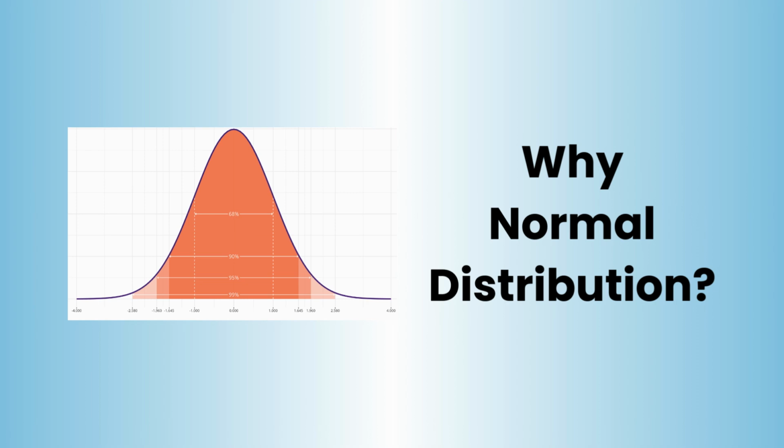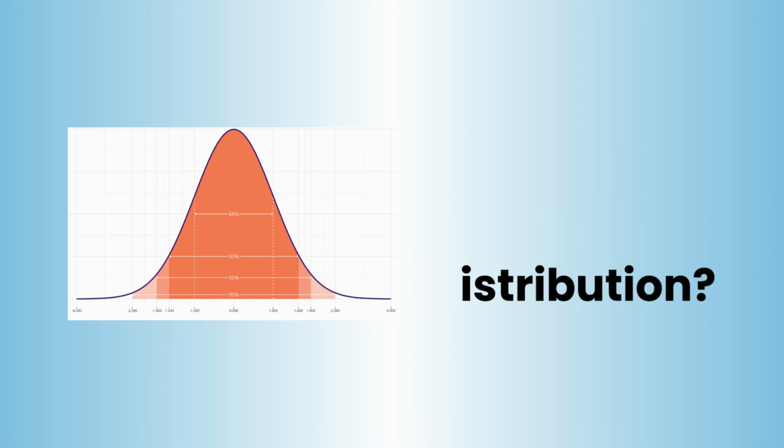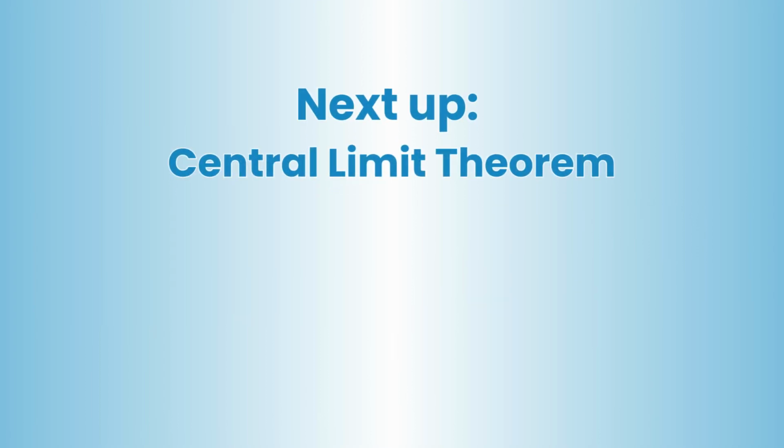Why? Why do we assume the world is a bell curve? Why not a triangle? Why not a flat line? It turns out there is a profound mathematical law that forces nature to form bell curves. It is called the central limit theorem, and it is the reason behind linear regression. This is the topic of our next video.